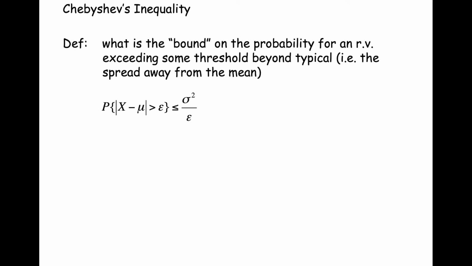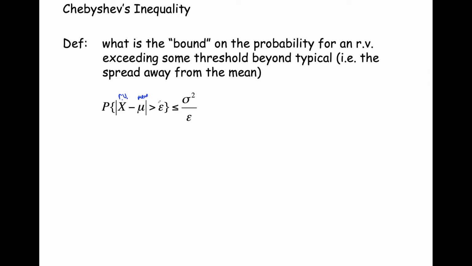The probability that the random variable, big X, differs from its mean, so this is the mean of that random variable, that the magnitude of that difference, and it doesn't matter if it's above or below, so we use the absolute value, exceeds some threshold we're calling epsilon.